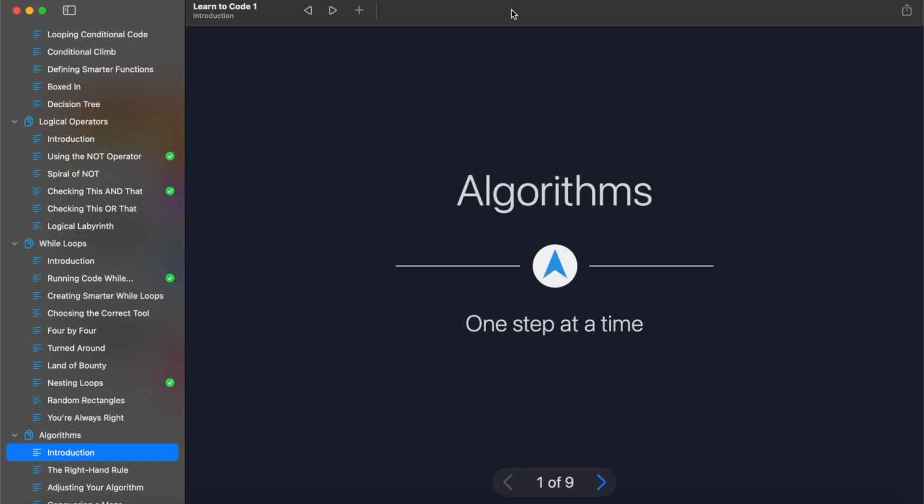Hi, Martin here with another video, and today I'm going to be explaining algorithms in Swift programming. So let's get started.